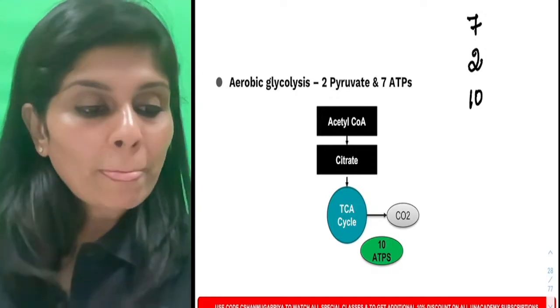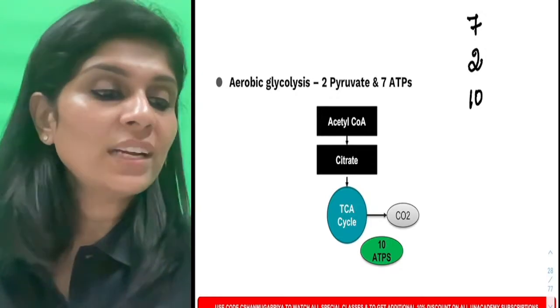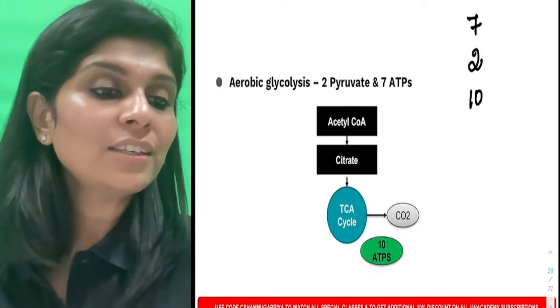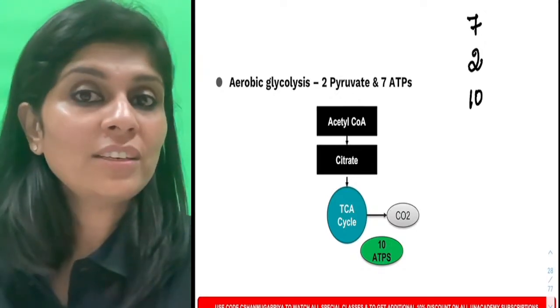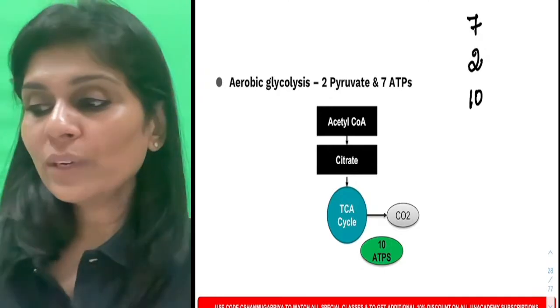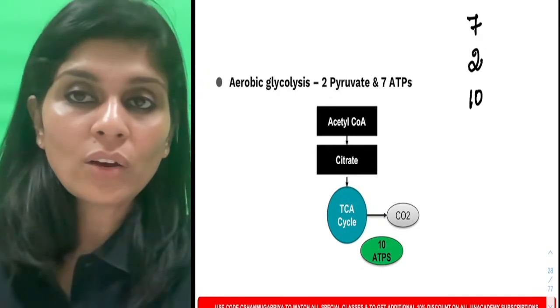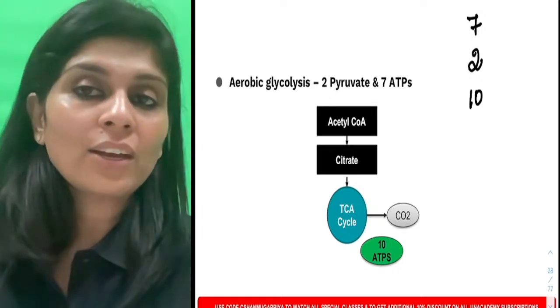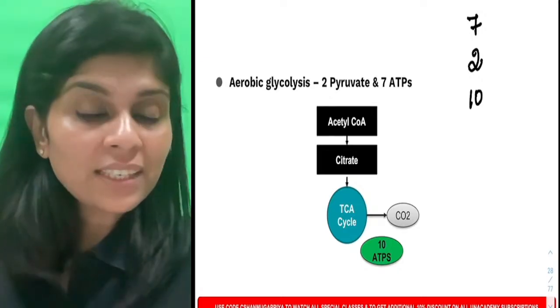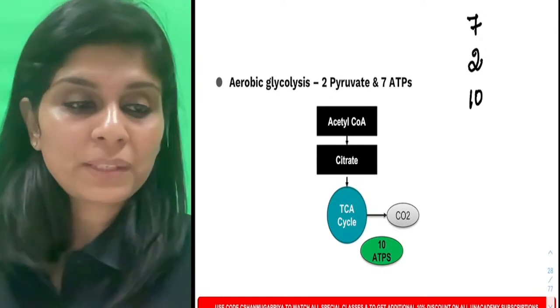Is that clear? Yeah, Sumitra Mandal has got a good answer. She has answered it as 32. I will tell you about 32 later on. For now it is not 32. Don't have 32 in your mind. Just have aerobic glycolysis 7, anaerobic glycolysis it is 2, citric acid cycle it is 10 ATPs.